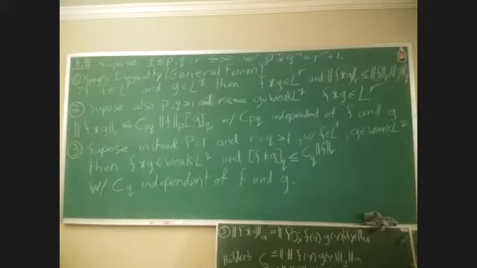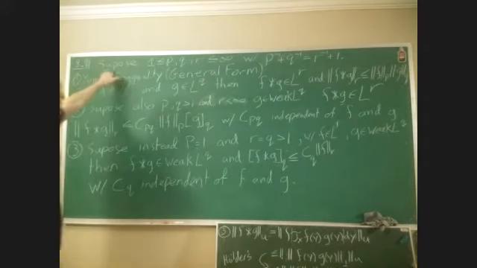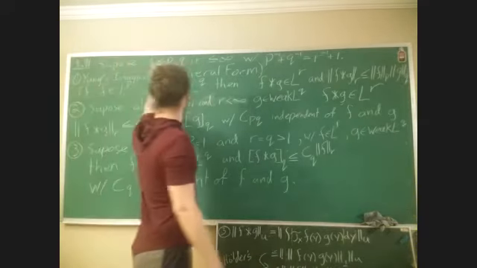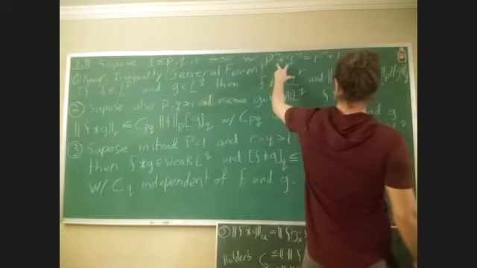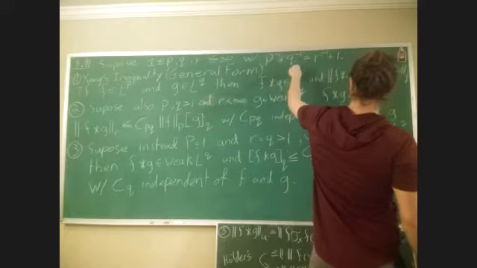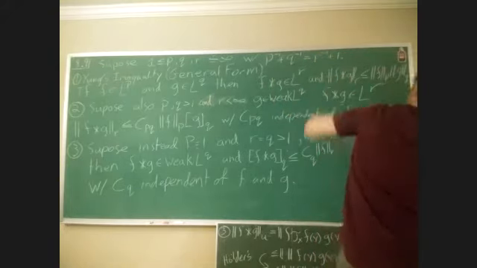Howdy, y'all. So what we got next is 8.9. We're going to have a generalization of Young's inequality for the first part of it. And so we're going to suppose that we have P, Q, and R between 1 and infinity, and we get that the reciprocal of P plus the reciprocal of Q is equal to R inverse plus 1.